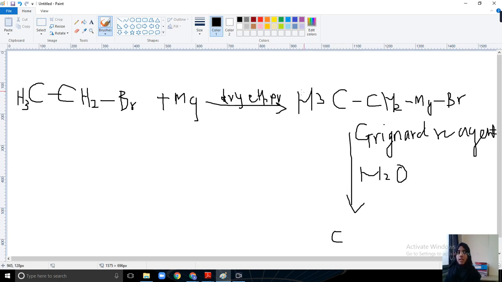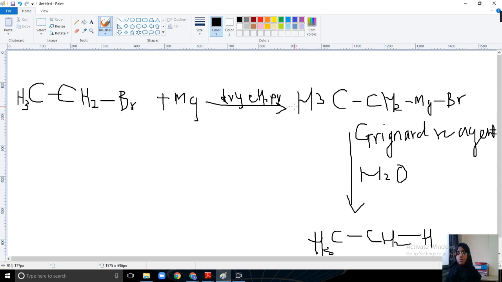This CH3CH2 you write as it is, and MgBr is replaced by hydrogen. So this gives CH3CH3, ethane. Ethyl bromide to ethane.